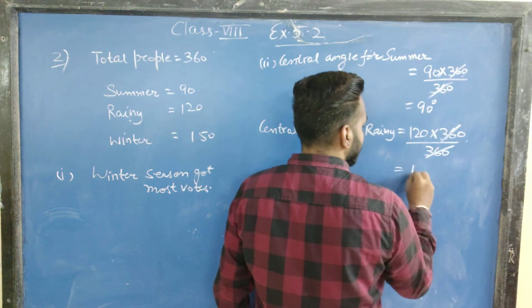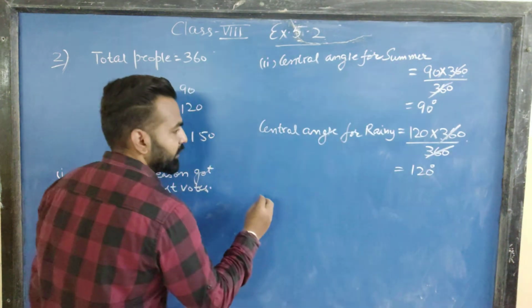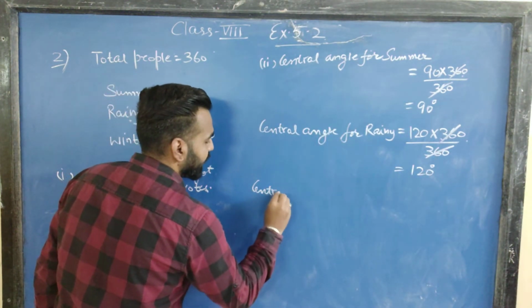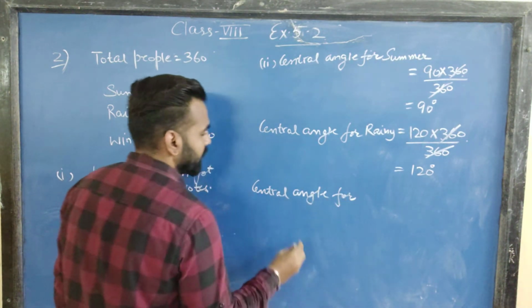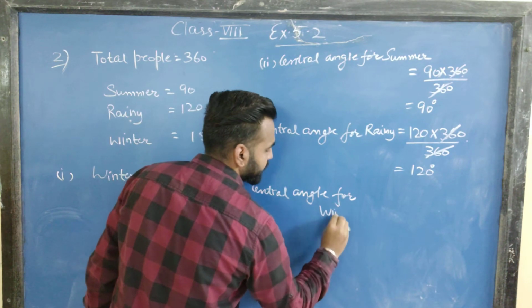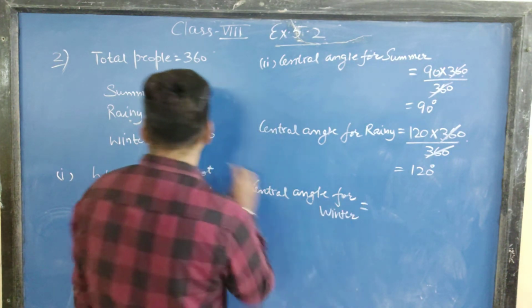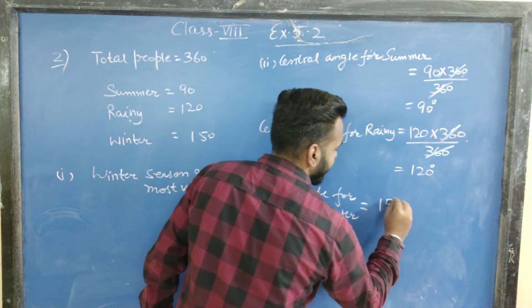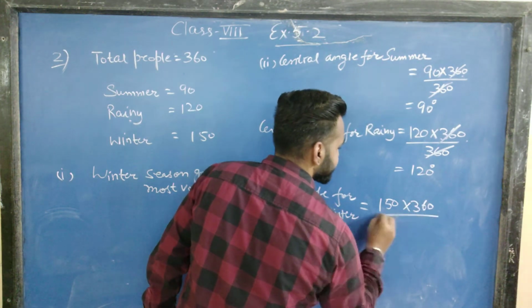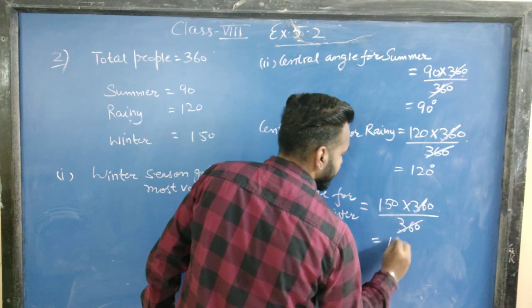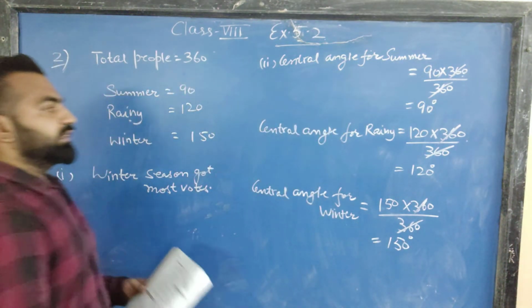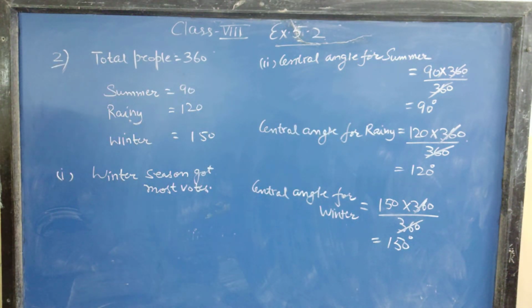This is cancelled, that is 120 degrees. And similarly the central angle for the last one, winter, will be equal to 150 into 360 by 360. This will cancel out, that is 150 degrees. So these are the central angles which are made.